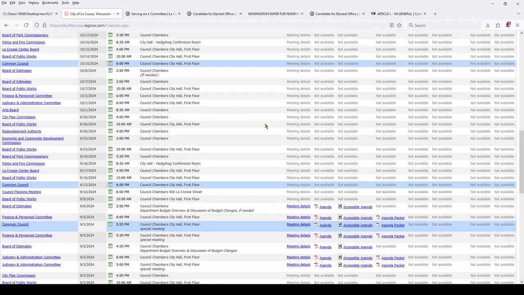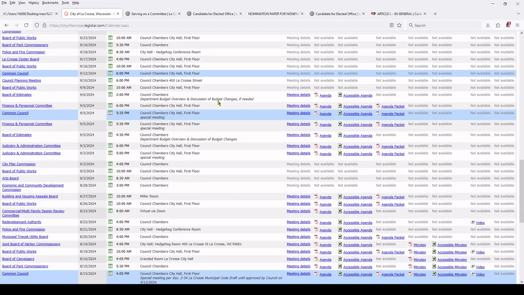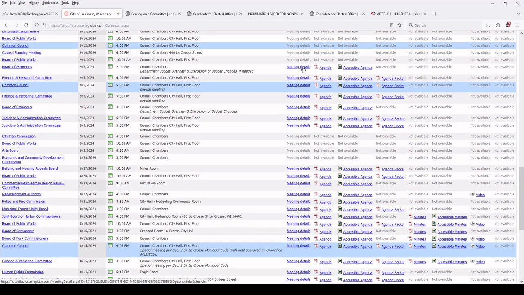Like this one's in October. It's currently August. But this one has meeting details because the meeting has been planned and there's things on the agenda. So you can see an agenda packet, or this is just an agenda. An agenda packet is if there's a lot going on in the meeting, you might have an agenda packet. But it's basically just the meeting details.